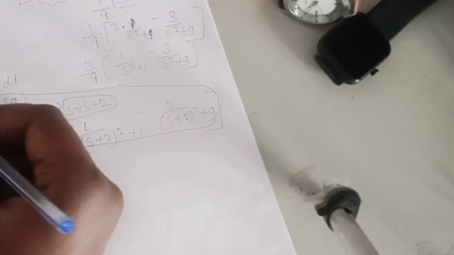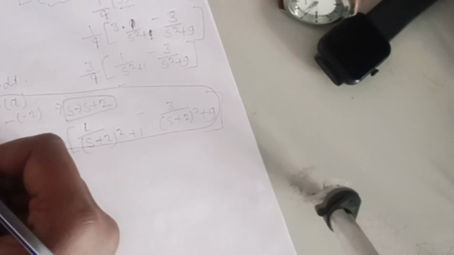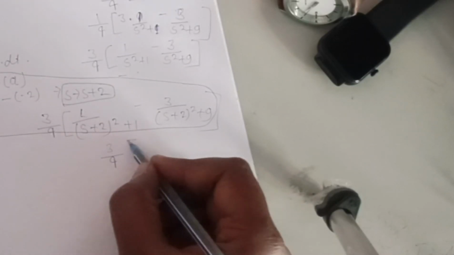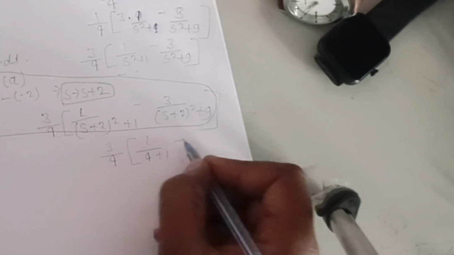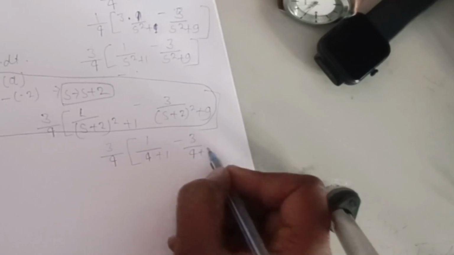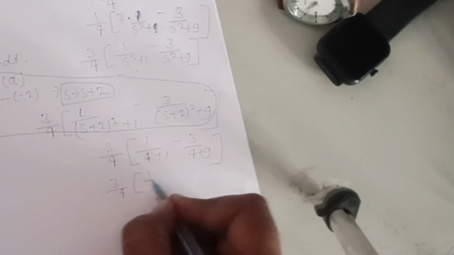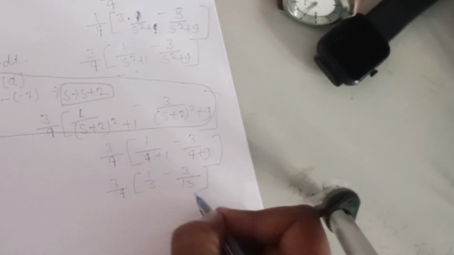The twist is whatever s is, we will replace it. Here s is equal to 2, so I'll put 2 in place of s. So 3 by 4, 1 upon 2 square is 4 plus 1, minus 3 upon 2 square is 4 plus 9. So 3 upon 4, 1 upon 5 minus 3 upon 13.